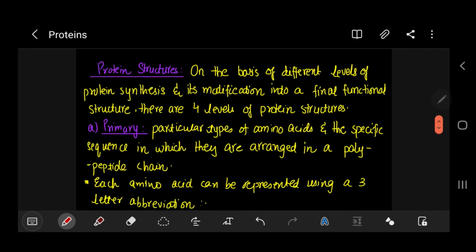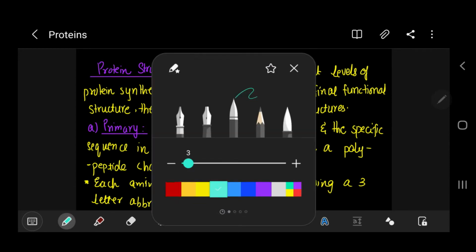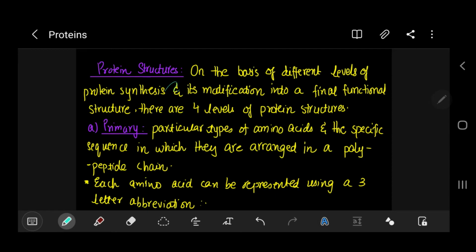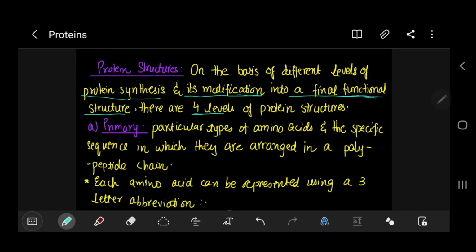Now, on the basis of different levels of protein synthesis and modification, and on the basis of two things, we come into the final modification into a final functional structure. Functional means that it performs the function that it's made for. On these two bases there are four levels of protein structures. We're going to study that.